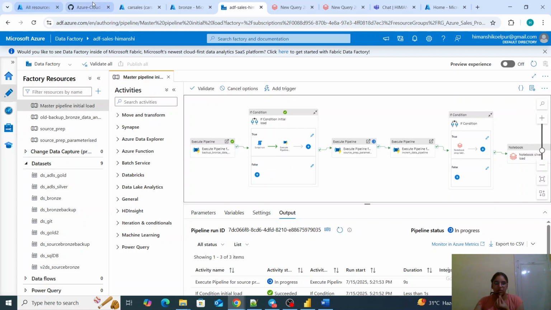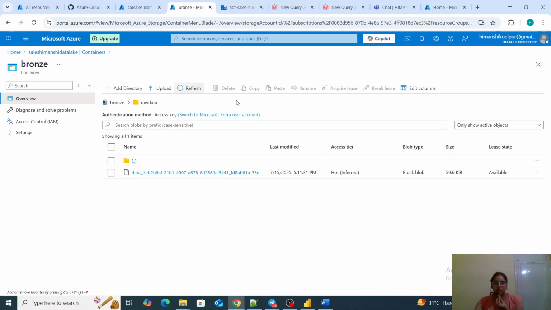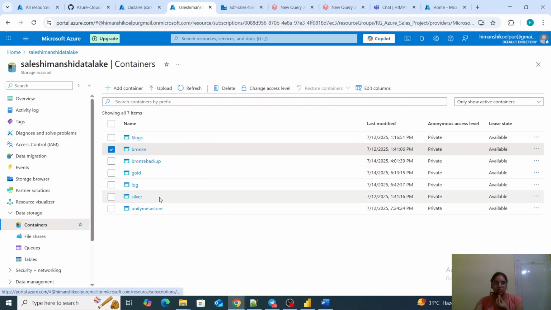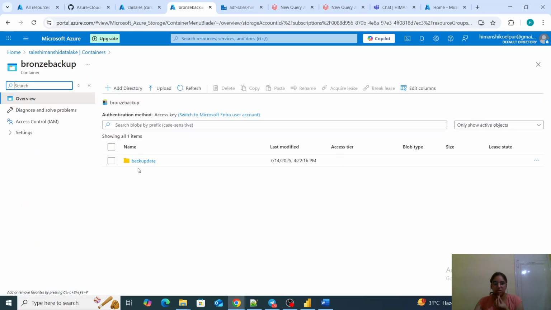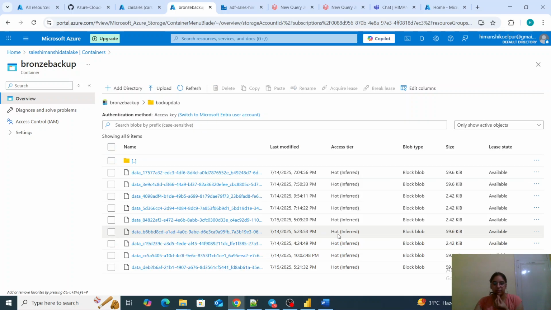This is successful, so it has cleared our branch layer. Branch layer is cleared. If I go to the backup, it will have that data. This is the new data which is added over here in the backup.